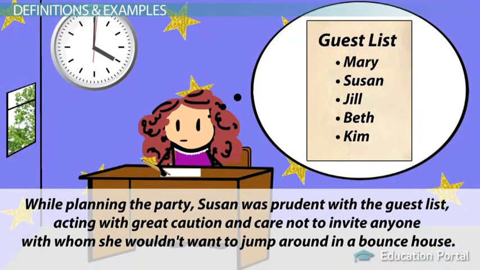Consider this sentence. While planning the party, Susan was prudent with the guest list, acting with great caution and care not to invite anyone with whom she wouldn't want to jump around in a bounce house. What does prudent mean? In this sentence, the definition of the word is right there. Who is being prudent? Susan. And with what? The guest list. You don't need to know what prudent means to figure that out. And how else is Susan's behavior with the guest list described? She's acting with great caution and care. So what's the definition of prudent? Acting with great caution and care.